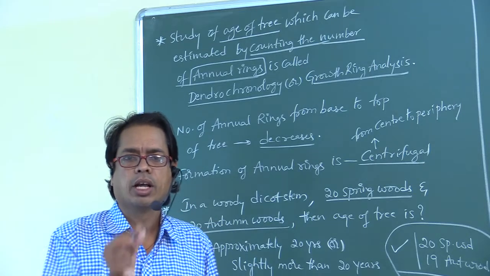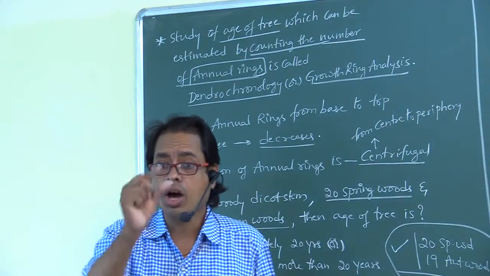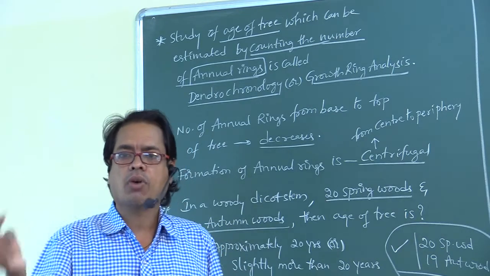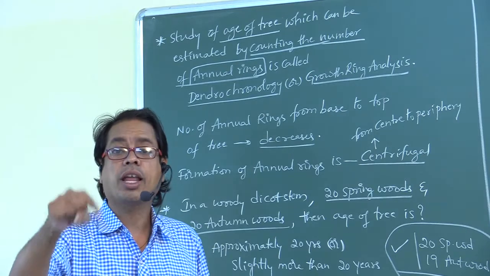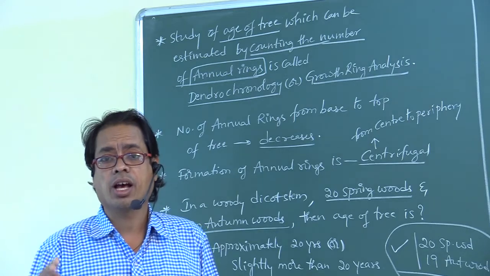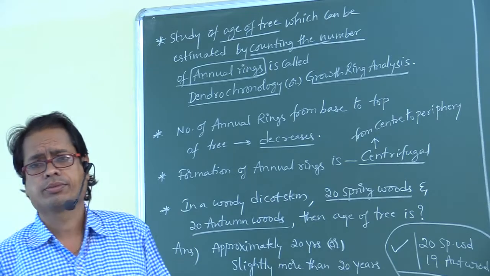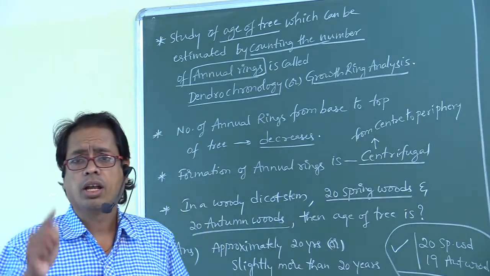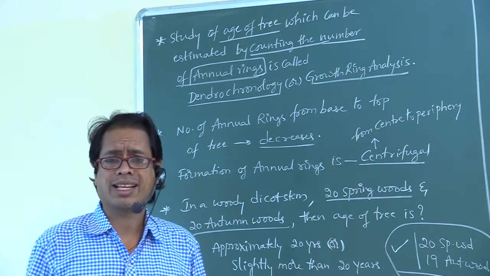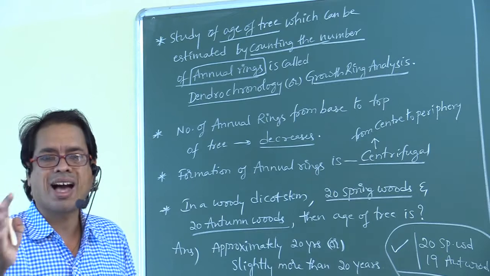One more important point. Climatic conditions are not uniform in temperate regions, for example, other than India. There, what are formed? Growth rings, also called annual rings. When climatic conditions are uniform, those types of regions are called tropical regions. Climatic conditions are uniform means tropical regions, for example, India. There we don't say annual rings. We have to say growth marks.